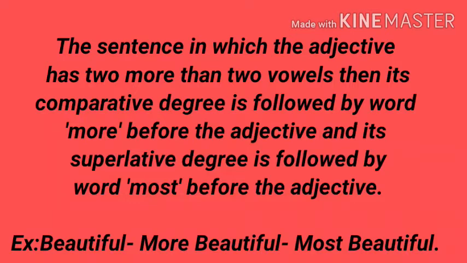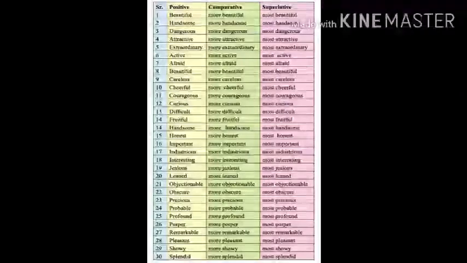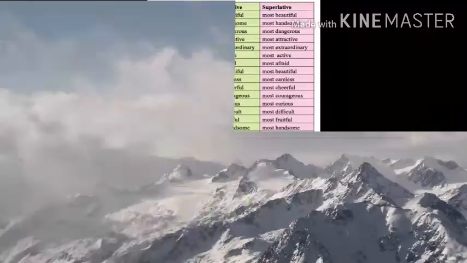Here the word beautiful has more than two vowels. That's why its comparative degree is followed by the word more, that is more beautiful, and its superlative degree is followed by the word most, that is most beautiful. Here are some examples given in the chart. You must study it carefully.